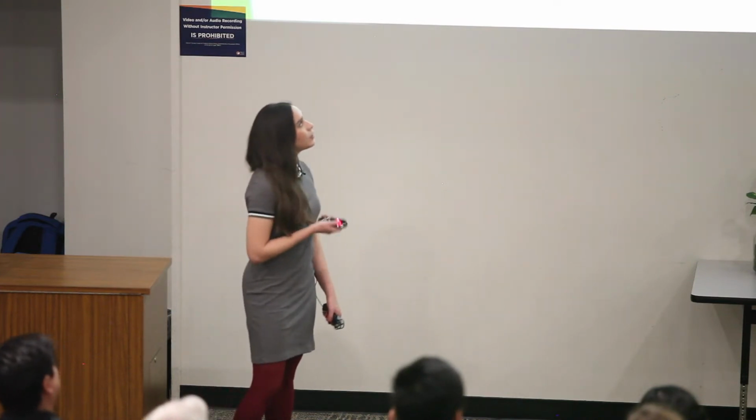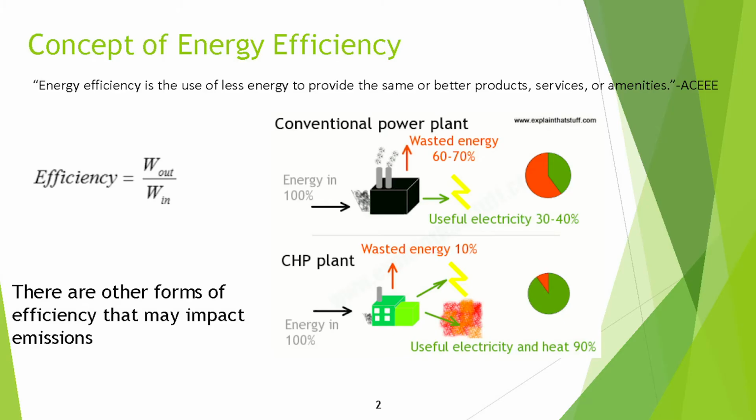But we can't get 100% of it, and that's because thermodynamic laws tell us that somewhere in the process we're going to have losses. And we can increase efficiency by decreasing those losses, right? So I'm going to explain it a little bit better with power plants. First, we have a conventional power plant, and we're assuming that we are using steam to generate electricity. So we input energy into our system, and somewhere in the process, we waste 60 to 70% of it. And we only get to use 30 to 40% converted into electricity.